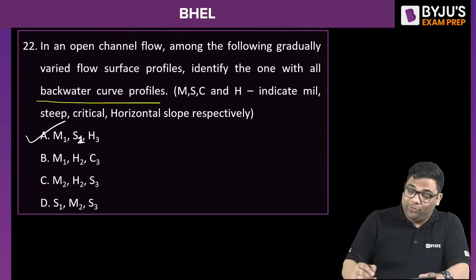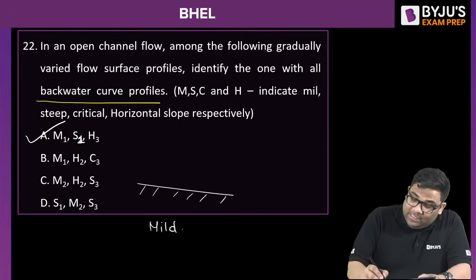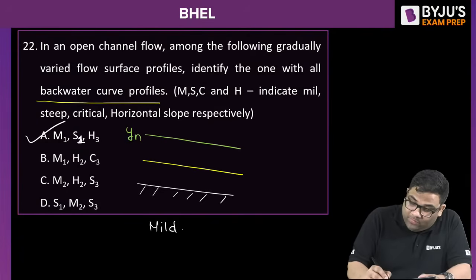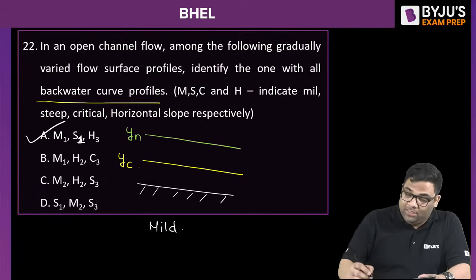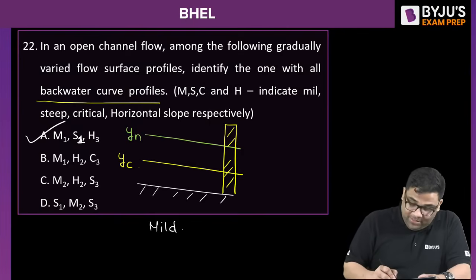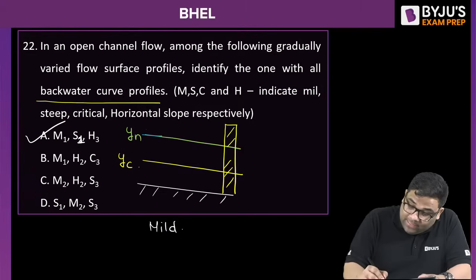I will just explain to you. When there is a mild slope, it is defined by the normal depth being more than the critical depth. This is the definition of mild slope. If you have an obstacle like this, the flow naturally always occurs at the normal depth, so there will be a profile like this.